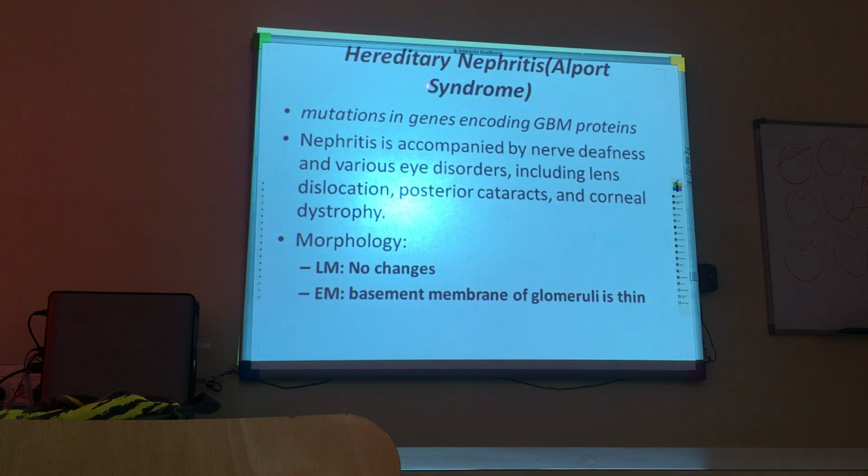Then Alport syndrome, which is actually a type of hereditary nephritis. They believe it is because of mutation in genes which are encoding the basement membrane. So nephritis is accompanied by other features. Why do we call it Alport syndrome? You know that a syndrome is always a group of signs, symptoms, clinical manifestations. In this case, Alport syndrome will have nephritis, damage to the kidney, accompanied by deafness and eye disorders.